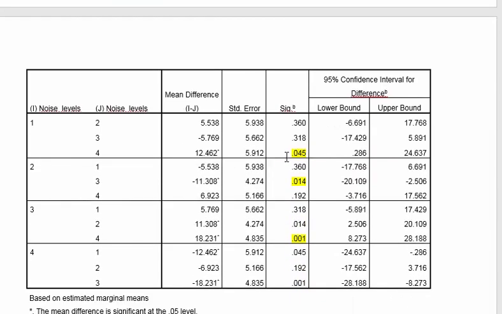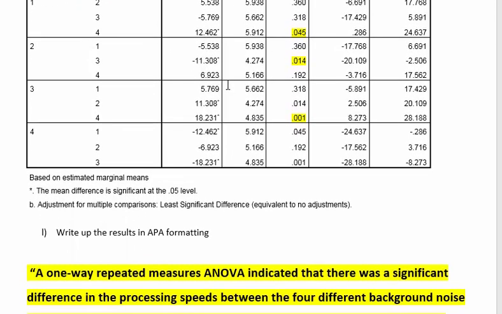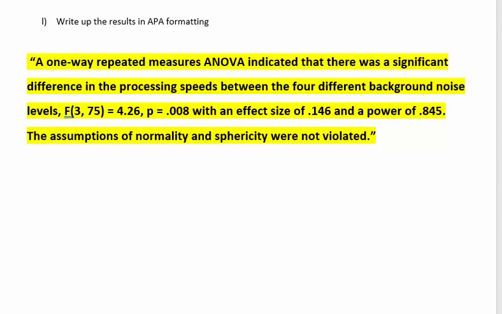And I made a table because they're all over the place. So there was a significant difference between no noise and loud noise, low noise and medium noise, and medium noise and loud noise, and the rest of them are repeats. So there's your differences of the individual repeated measures. And a one-way repeated measures ANOVA indicated that there was a significant difference in the processing speeds between the 4 different background noise levels, right?